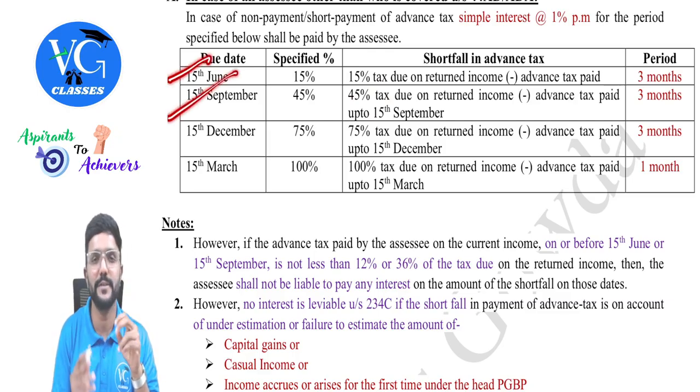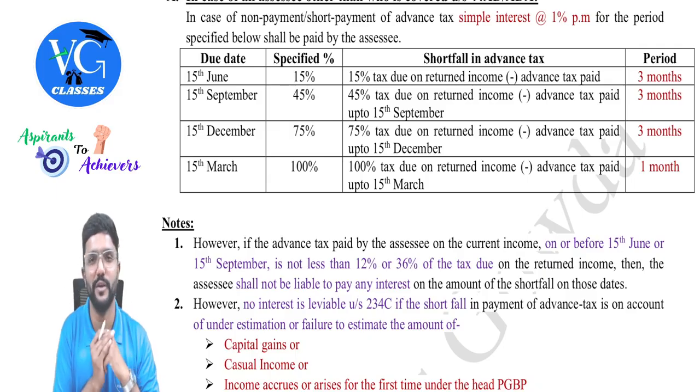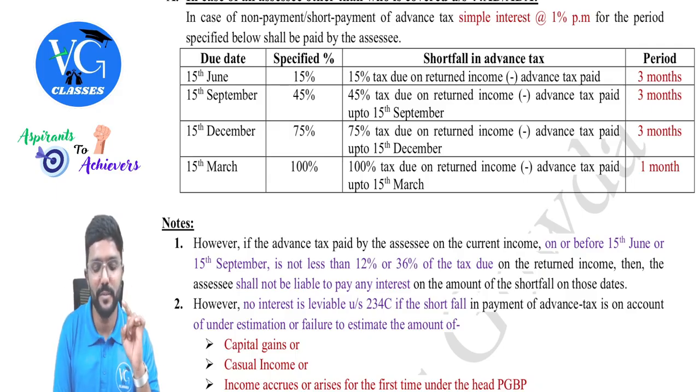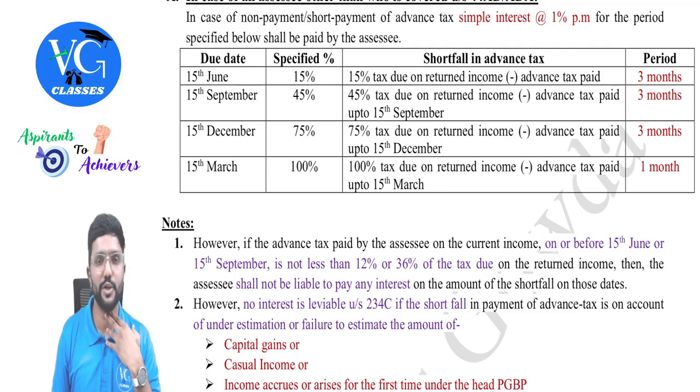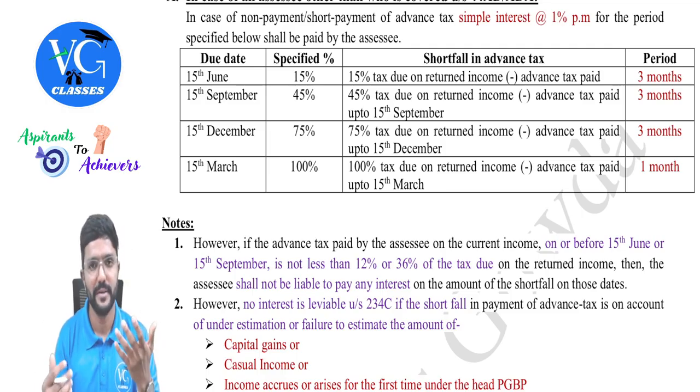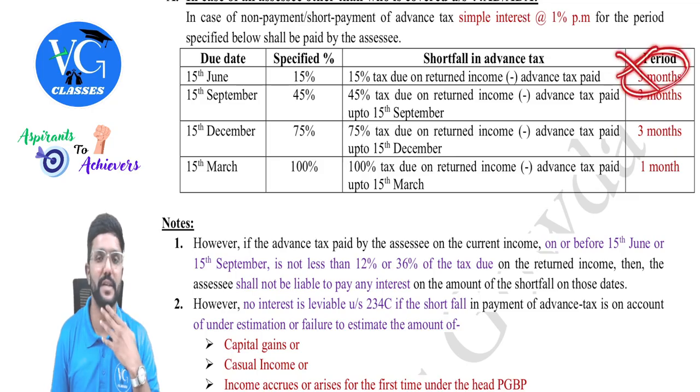In the first and second installment, if there is any small shortfall, means in the first installment you have paid more than 12% of the advance tax due, but you have paid less than 15%. There is a shortfall which you need to pay later, but for this, no interest is levied.